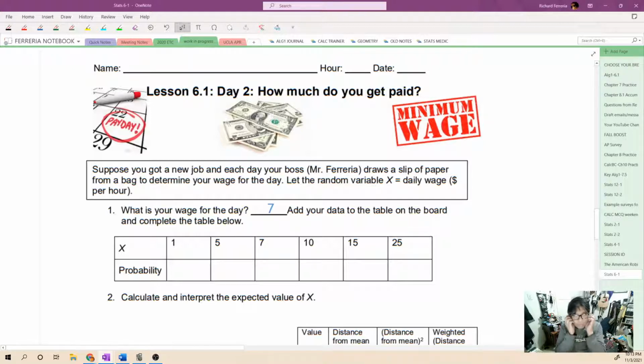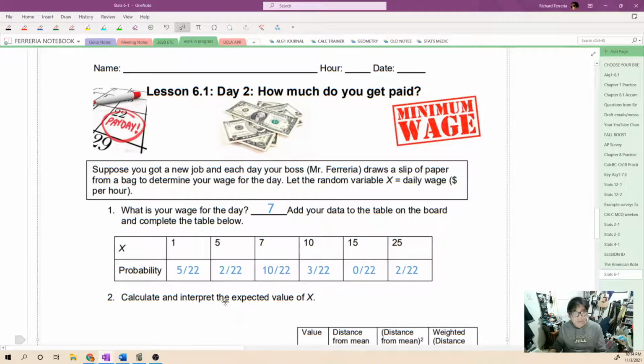So this is another one of those experiments that we would have done in class, but if you're watching this now, then I suppose you're either redoing it from class or you were absent or something like that. But let's just say that you take the wage out of the paper bag and it says $7. Okay, well, you write down the $7 there in the blank, and then you compare with the rest of the class. Well, we don't have a rest of the class here. So what I'll do is I'll construct what happened in class the other day.